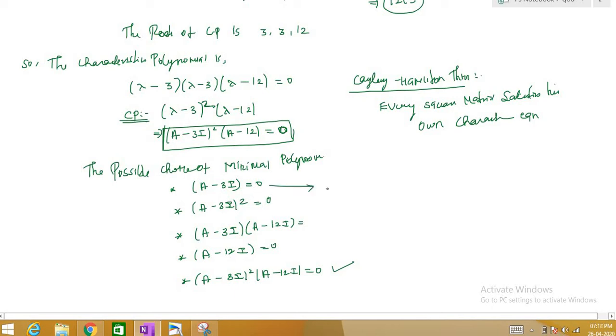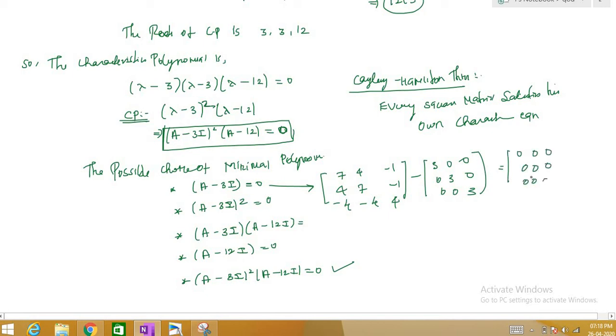How to check this? A is the given matrix, which is 7 4 minus 1, 4 7 minus 1, minus 4 minus 4 4, minus 3I, which is 3 0 0, 0 3 0, 0 0 3. When you subtract this, you would have to get all the terms as 0. Surely it will not be possible, right? Because 7 minus 3, the first term itself, will be 4. So this is not the zero matrix. So this is not a possible choice for the minimal polynomial. Now you find A minus 3I whole square. That is, you subtract these two matrices and then multiply the result with itself. But you will not get this as 0. This is also not possible.